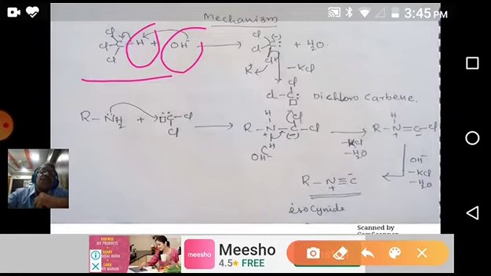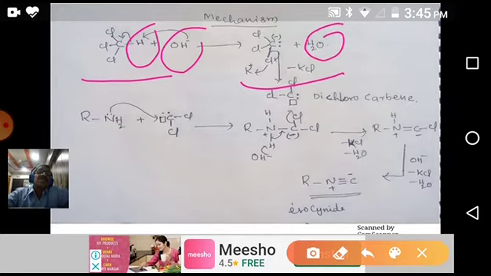Due to this electronegativity of chlorines, carbon becomes electropositive. Due to this electropositivity of carbon, the C-H bond electrons are attracted towards carbon. That's why the base can easily accept the proton, giving H2O and this compound, CCl3 minus.